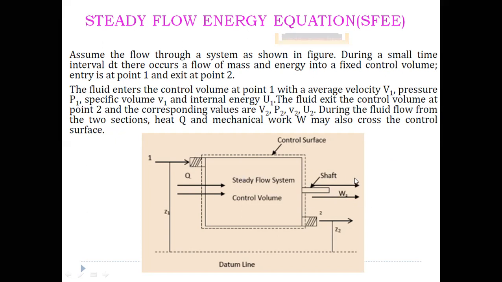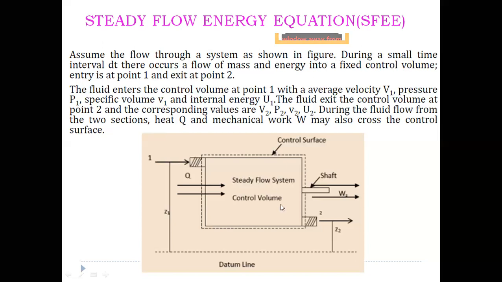Here, if we assume that the fluid enters at point 1, the velocity of the fluid is V1, the pressure is P1, the specific volume is v1, and the internal energy is U1. So these are the parameters we are going to consider. The fluid is flowing with a velocity V1 at a particular pressure P1, with a specific volume v1 and internal energy U1.